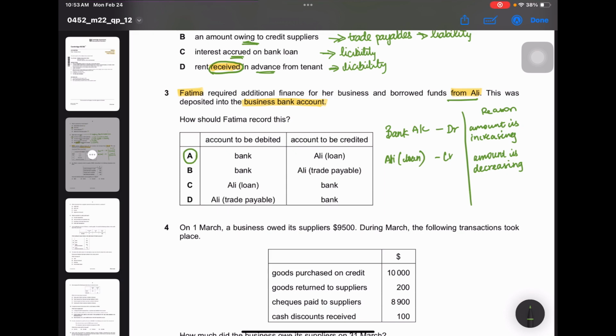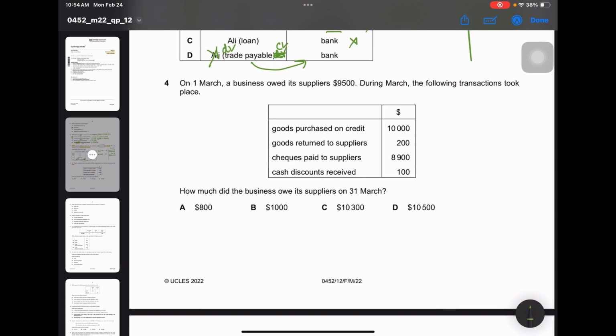Why is it not option B? It's because it is not a trade payable. It is borrowed funds. Only if it is goods is it a trade payable. And for Ali's loan, Ali is not borrowing from Fatima. Fatima is borrowing from Ali, so it is not this one. And Ali is again not a trade payable, and trade payable should always be credited. It's never debited. So it's option A.